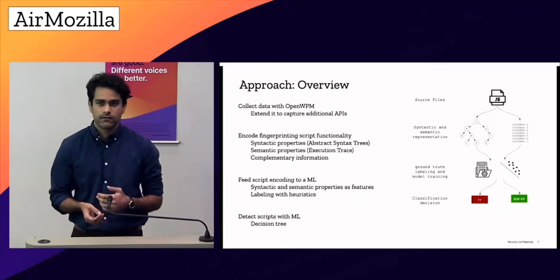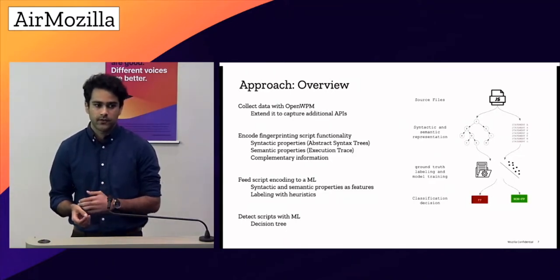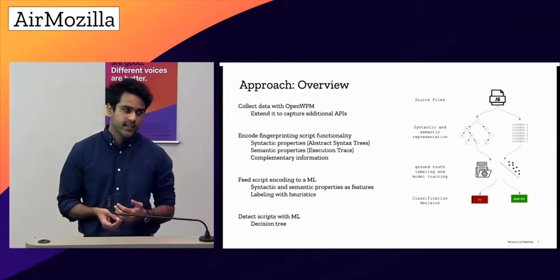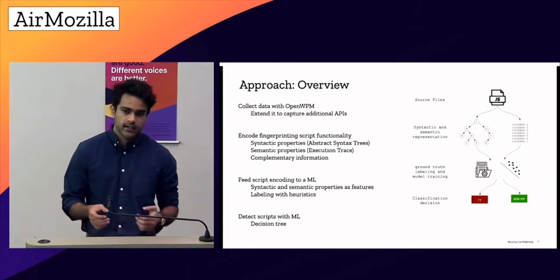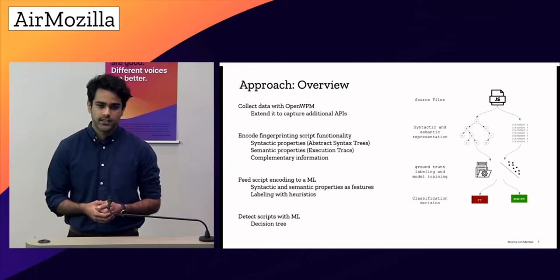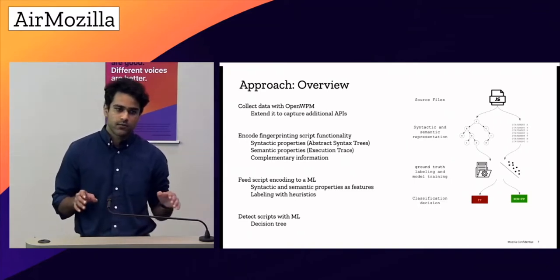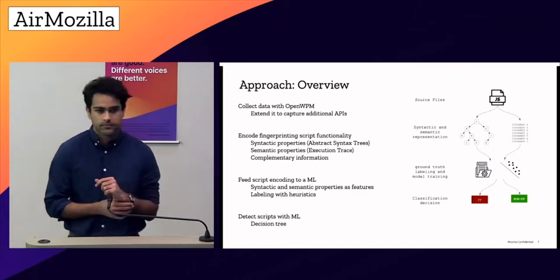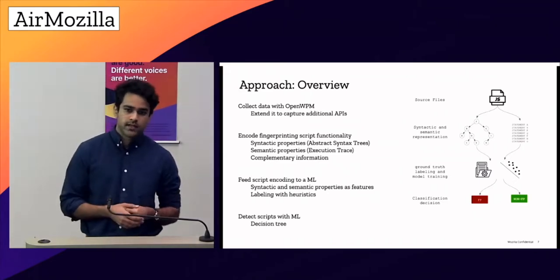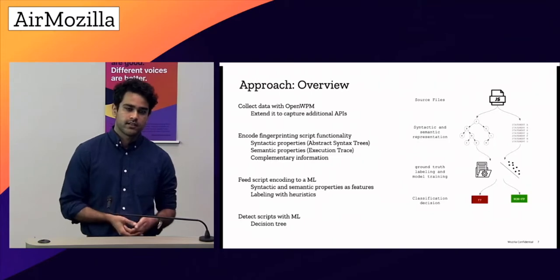And there are two different ways we think of to featurize those scripts. We want to see what syntax they have, how they are syntactically linked, and for that we create an abstract syntax tree, which captures the whole syntactic structure and gives a tree-like structure for how different statements are linked together. The other way is to execute the script and see how many API calls are being made, and do they have a specific pattern or not.